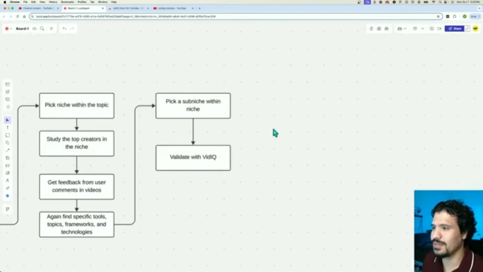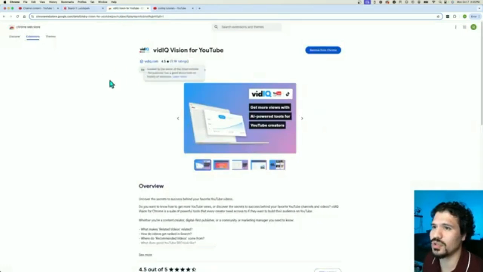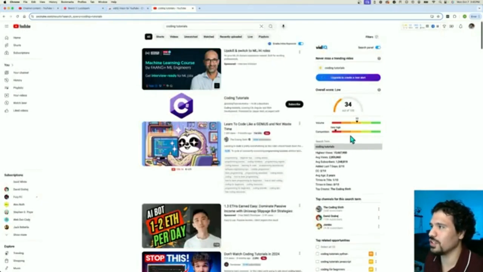And then how do we validate that? Well, you're going to use this amazing tool called vidIQ, which is completely free. It's literally a Chrome extension that you just click and install on your browser. You just go to the Google Web Store, as you can see right here, and then add it to your browser. I already added it here, so it just shows the option to remove. Once you install it, you're going to get this really nice layout on your YouTube page, and it's going to give a ranking to the keywords for you.